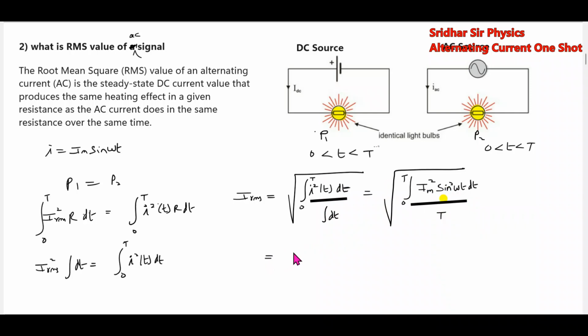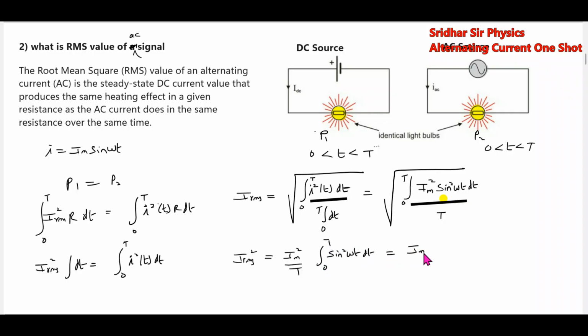Okay, let me write it as I RMS square only. So this will become Im square by t, integral from 0 to t, of sine square omega t dt.